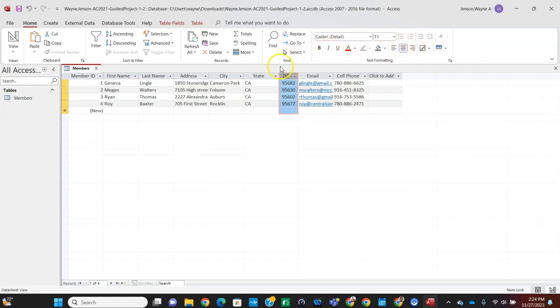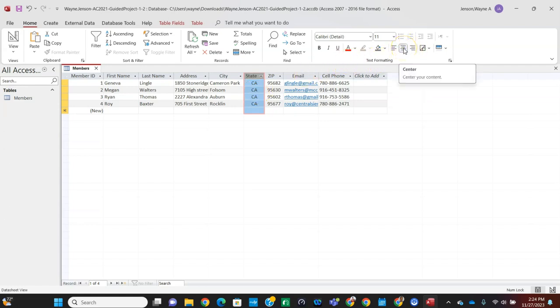And then we're going to select the state column. And we're going to put the pointer on the right border of the state column until it becomes a double arrow like that. We're going to double click it. To double click it will auto adjust that field down to the right column width. And then we're going to center align that by clicking on the center line bars there.